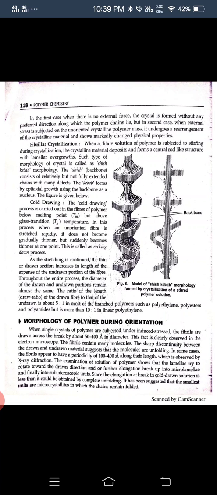The examination of polymer shows that the lamellae try to rotate towards the drawn direction, and on further elongation break up into microlamellae and finally into submicroscopic units.